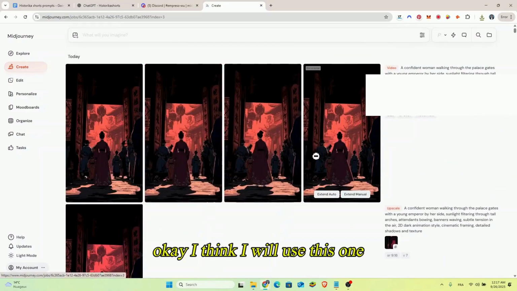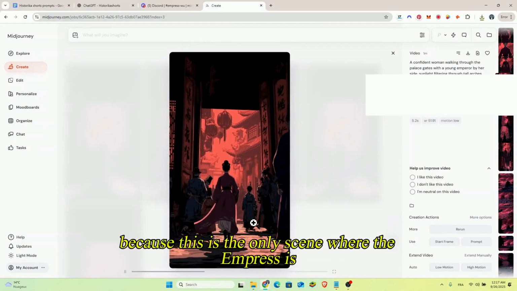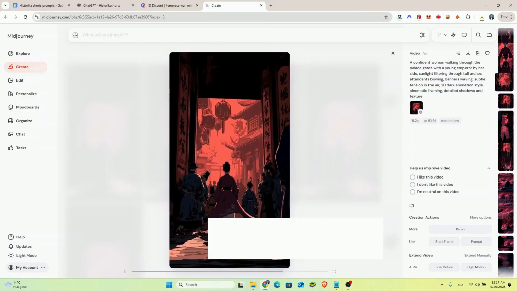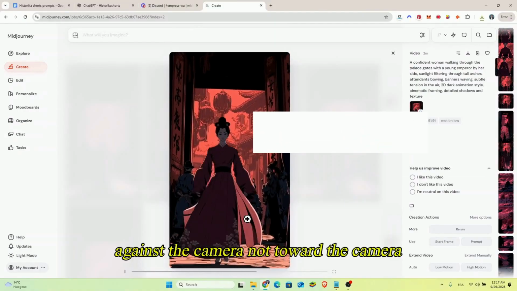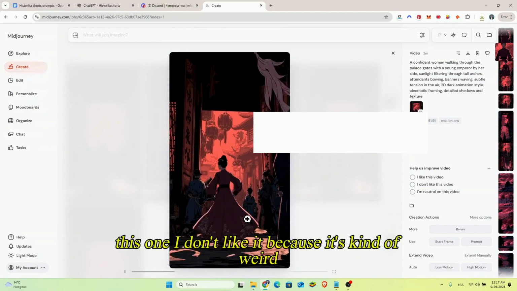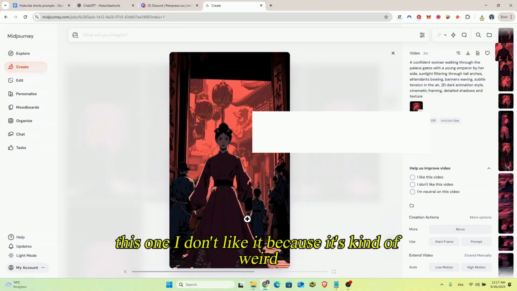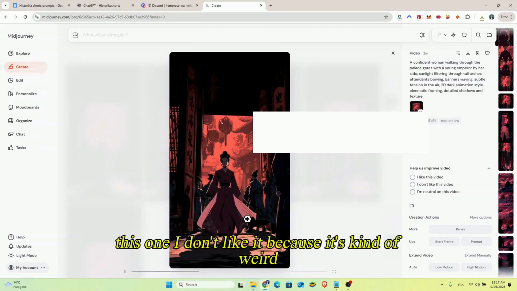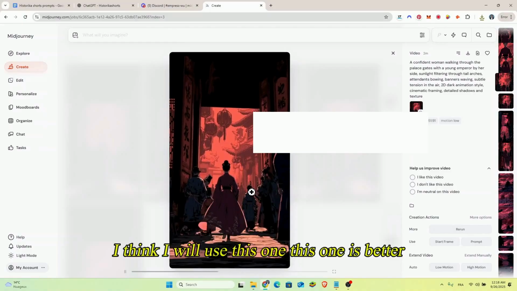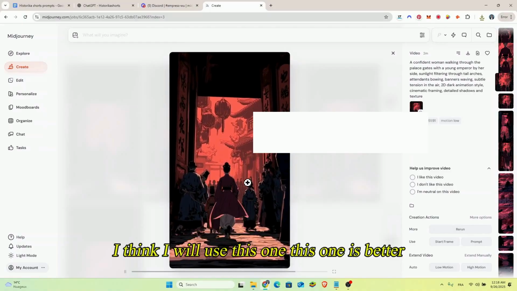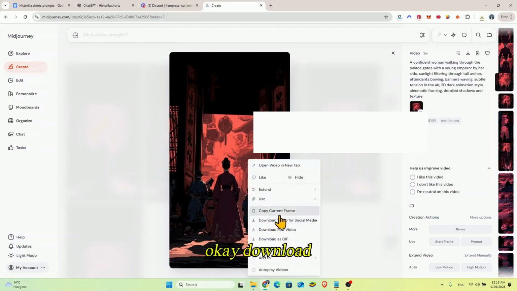Okay, I think I will use this one because this is the only scene where the Empress is walking against the camera, not toward the camera. This one I don't like it because it's kind of weird. She's like dancing. I think I will use this one. This one is better. Okay, download.